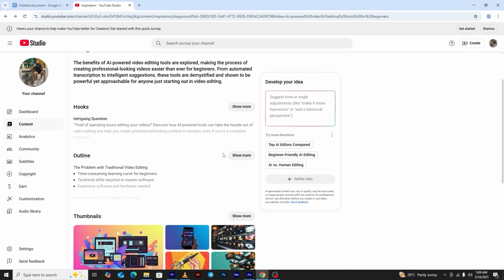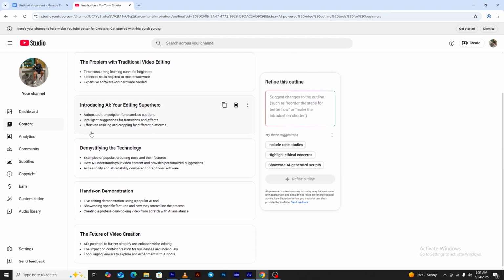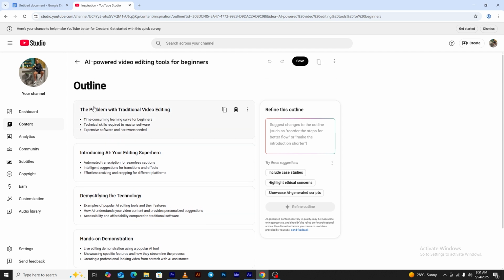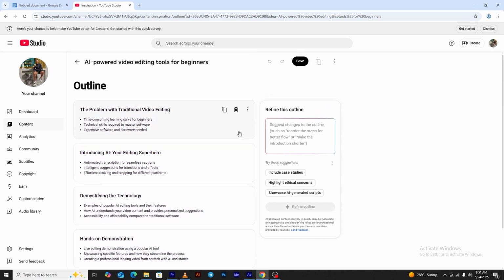These are the outline that will guide you through the process of the video that we want to work on. And here's the beauty about YouTube. It will organize it so good. Come on, this is really amazing, sincerely. And that is the sole purpose of this inspiration. It's just like ChatGPT, where you give it a prompt and it's going to give you an answer.